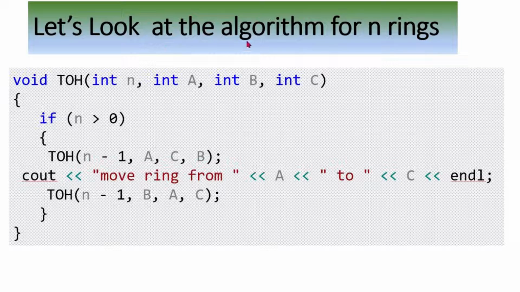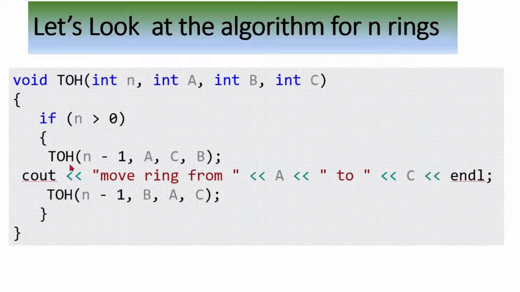This is the recursive algorithm for Tower of Hanoi. We can compare those three steps with the algorithm. The algorithm is, if there are n rings and 3 towers A, B, C, if the number of rings is greater than 0, then follow this procedure.